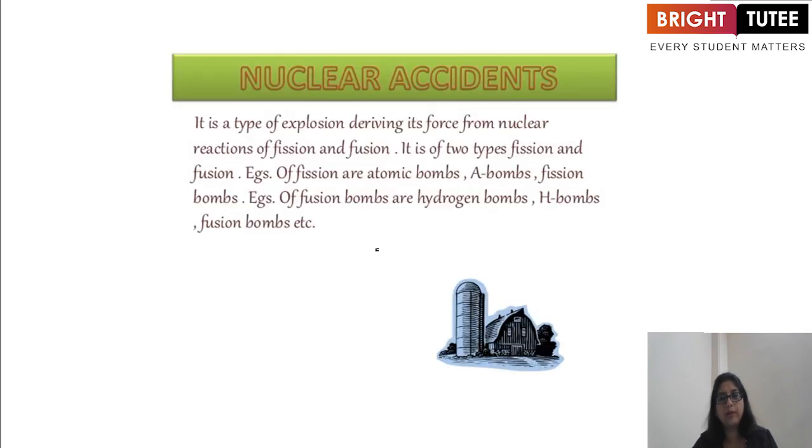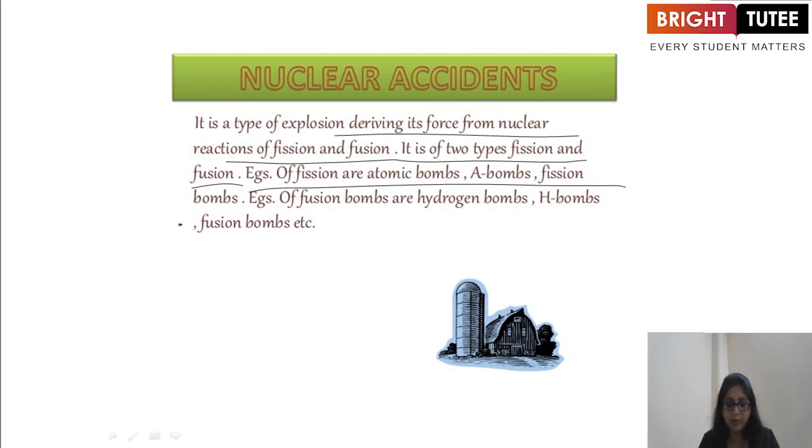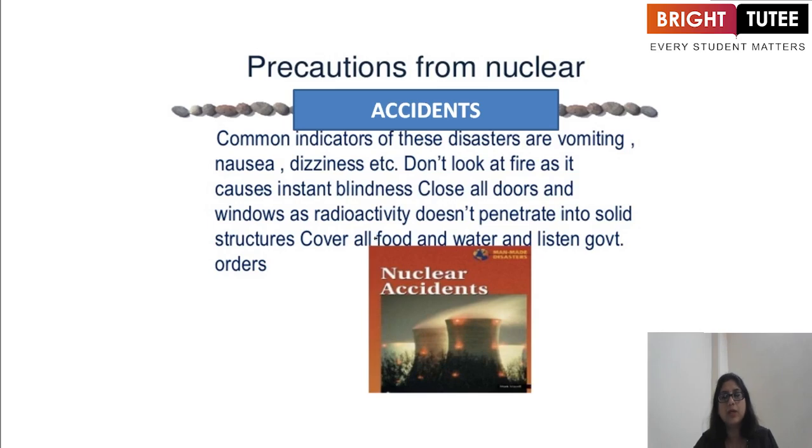Now, let's see what the precautions are. Nuclear accidents are a type of explosion deriving their force from nuclear reactions of fission and fusion. It is of two types, fission and fusion. Examples are atomic bombs, which are fission bombs, and hydrogen bombs, or H-bombs, which are fusion bombs, etc. Now, what are the precautions for nuclear accidents?